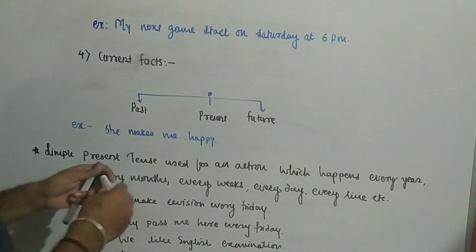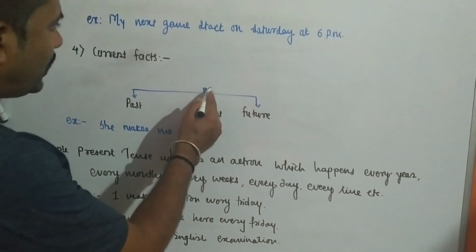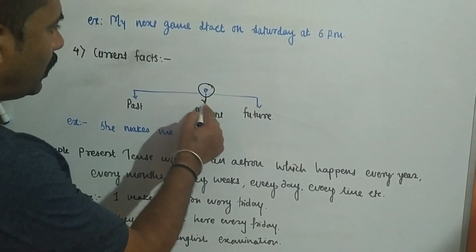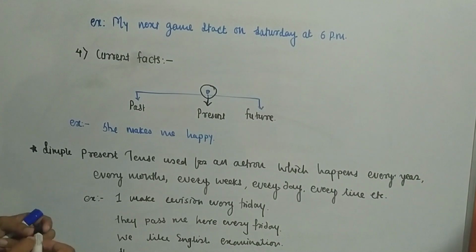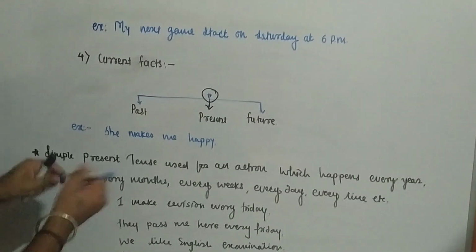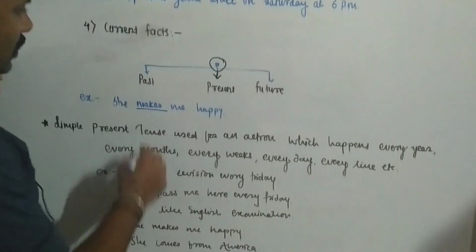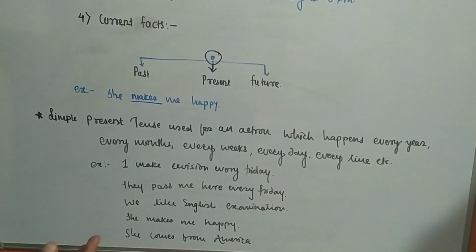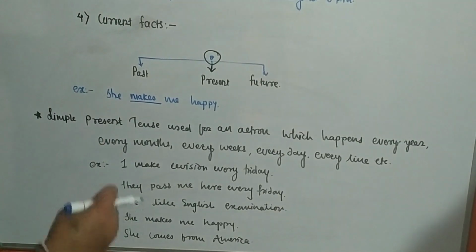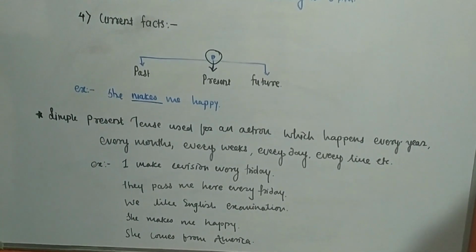The fact is happening in the present situation, just like 'She makes me happy.' Here it happens in the present. That's why current facts always happen in the present.